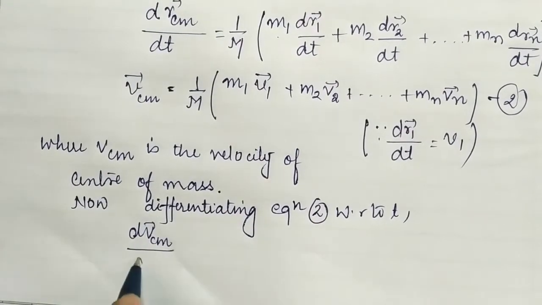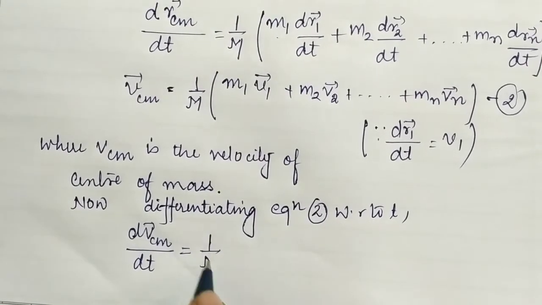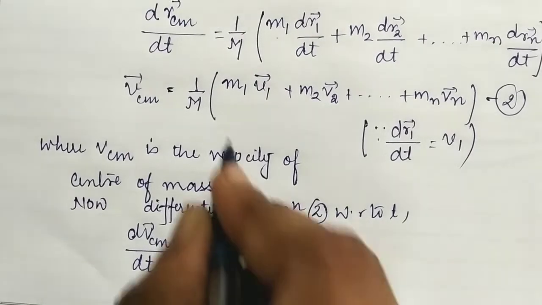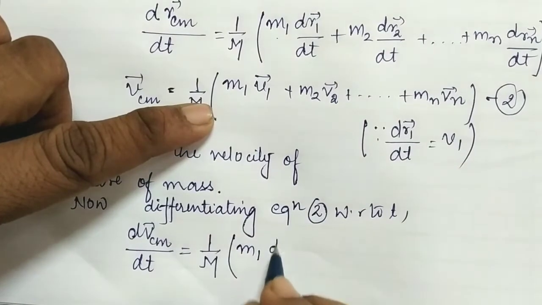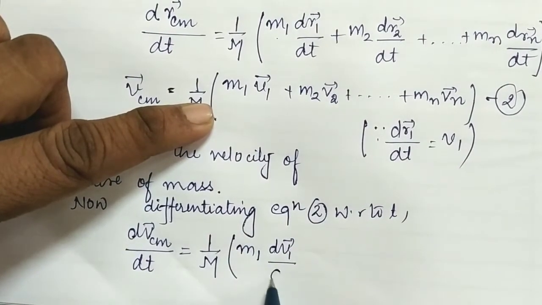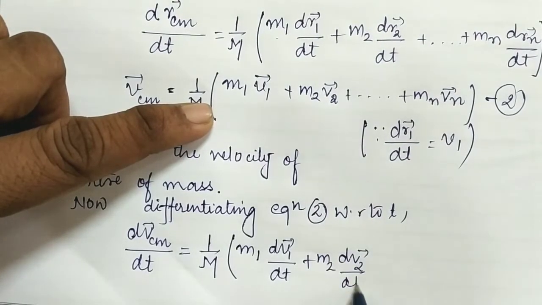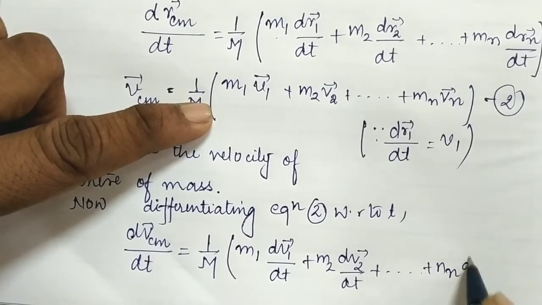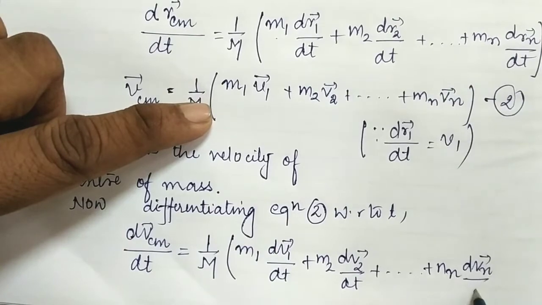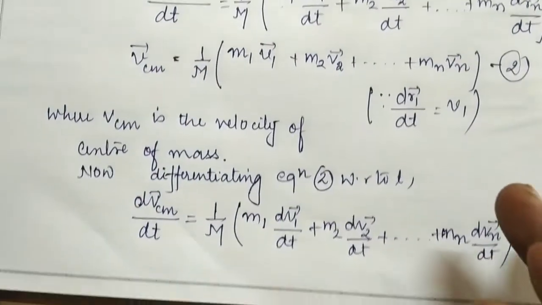dVcm upon dt is equal to 1 upon m, which will remain unchanged. So m1 will still be unchanged. The change in velocity with respect to time t will take place for the first particle. Similarly, it will happen for the second particle, and also for the nth particle. Okay, students, what can we conclude from here?